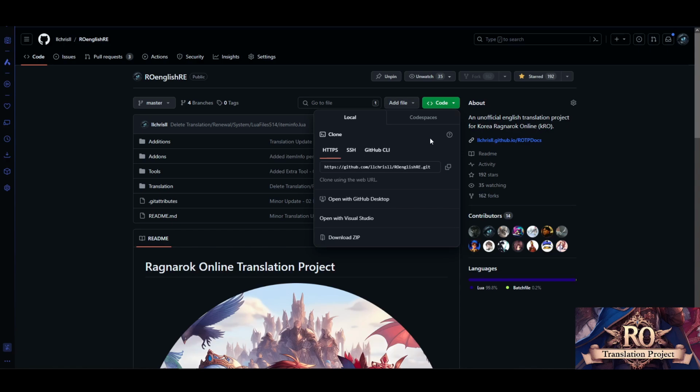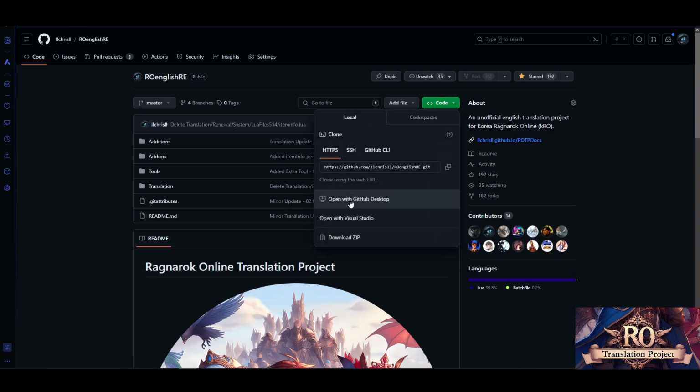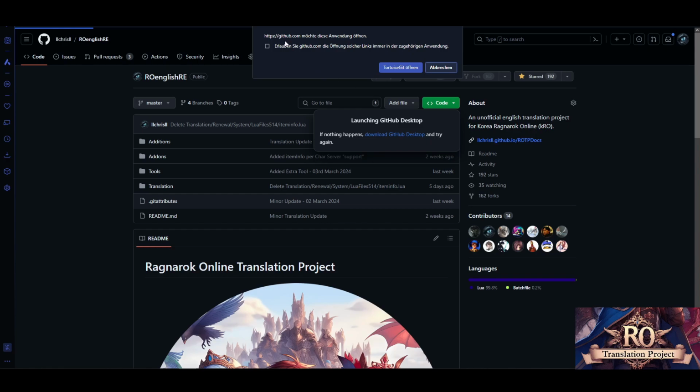So once you have installed one of the tools, you click on Code here when you're on the repository, then Open with GitHub Desktop. Then it depends on what you have installed. It works both ways. By default, I have TurtleGit installed. I also have GitHub Desktop, but it is on priority.